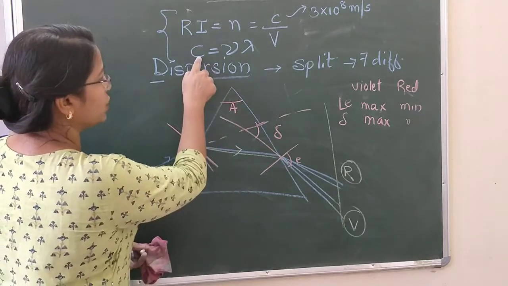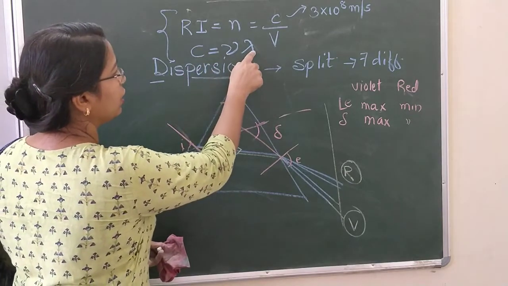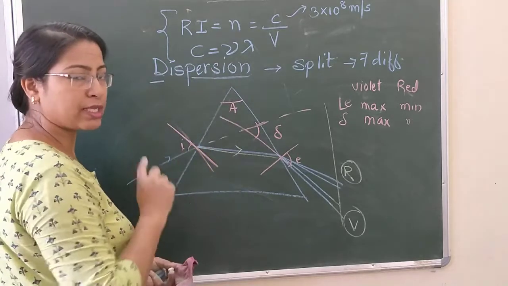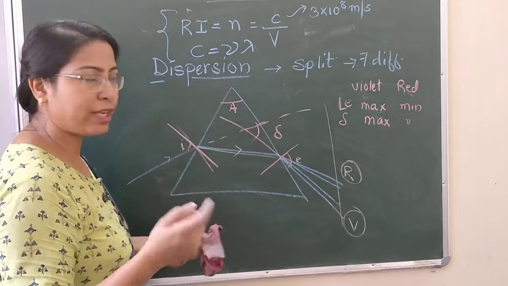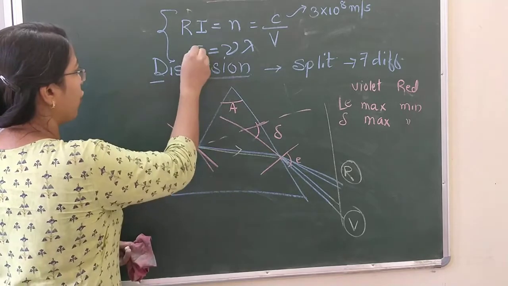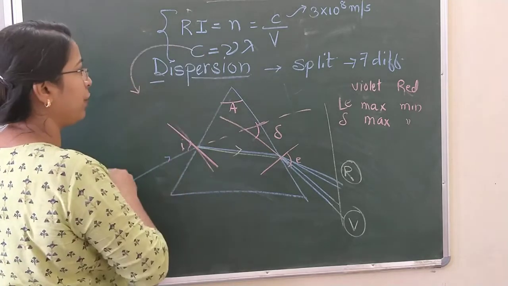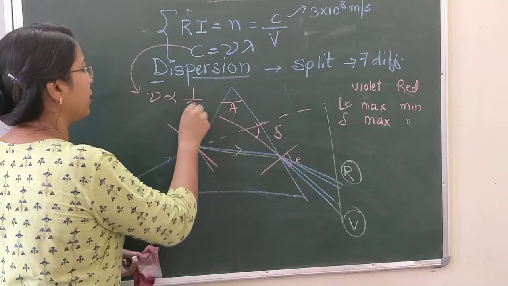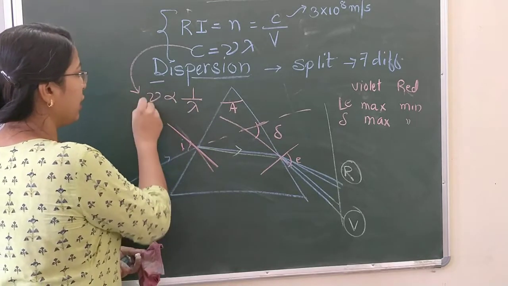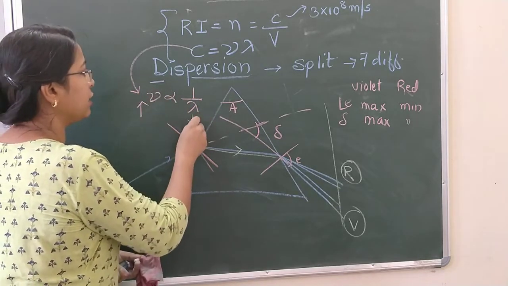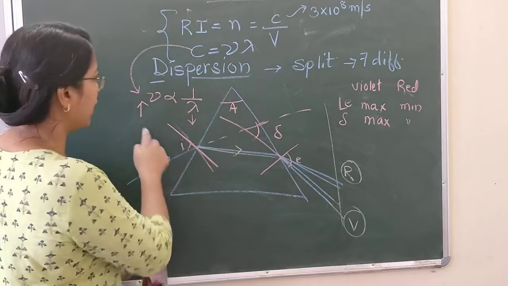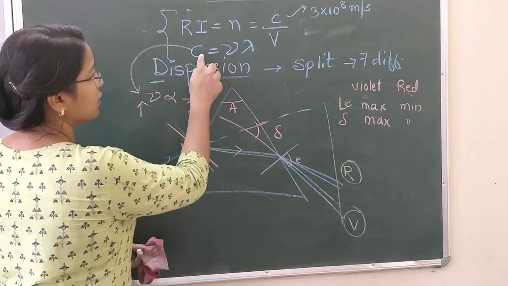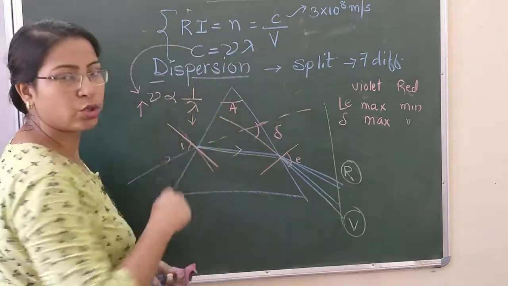Let's have a look at this formula, c = nu into lambda. Now c is a constant term. If c is a constant term, that means it does not change. So from this formula, you can say that nu is inversely proportional to lambda. That means if you increase nu, lambda will decrease, right? That means if you increase frequency, lambda will decrease, okay? But velocity is directly proportional to wavelength.